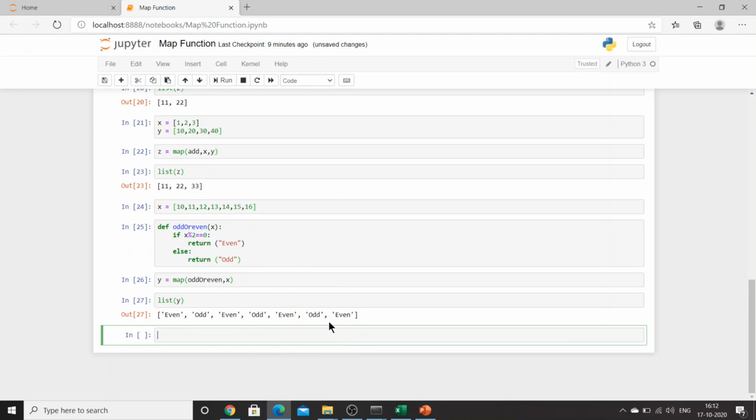Are you able to understand the difference between the lambda function and the map function? Lambda is basically used when you want to perform a single operation. It is just a simple function which can be used instead of another big function which you can define. Even this function can be defined as a lambda function and used over here. I have provided a similar assignment to you, wherein you will be using both a lambda function and a map function, so try to do it.